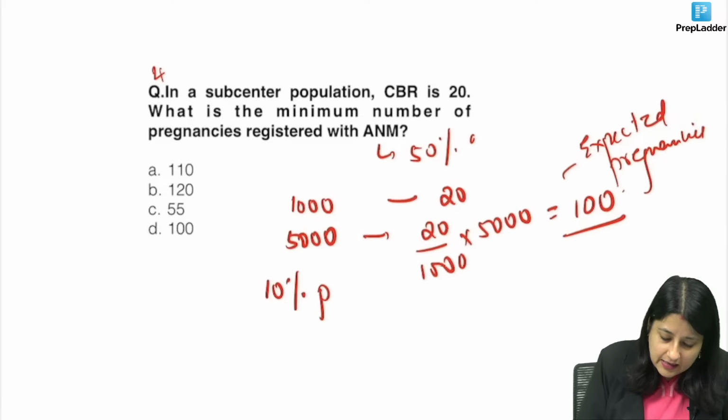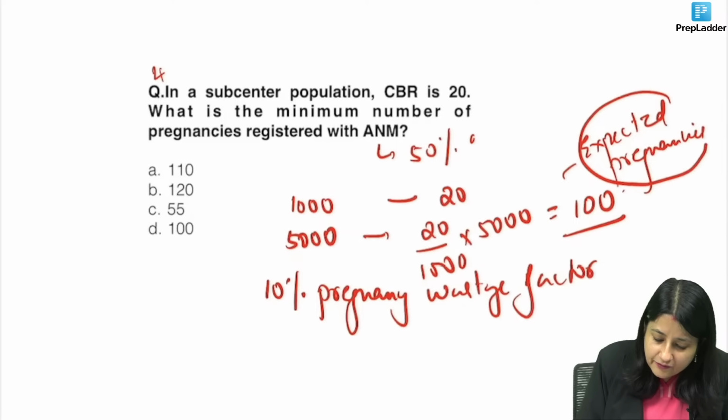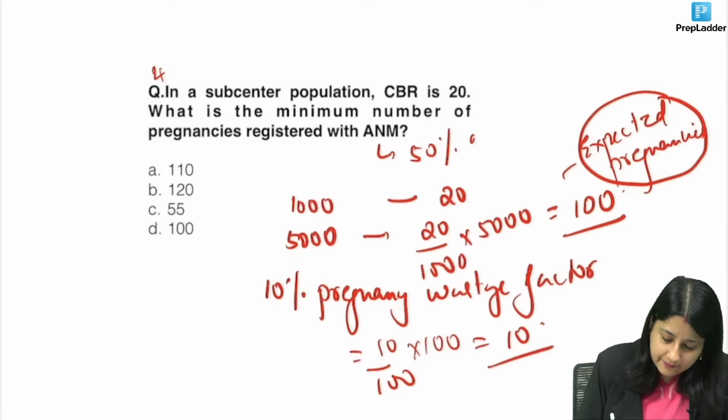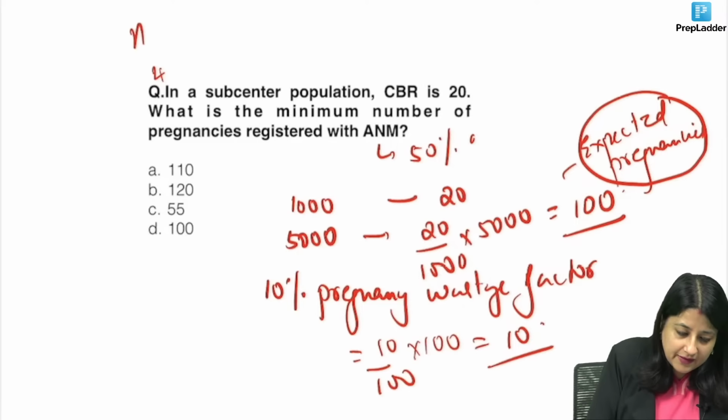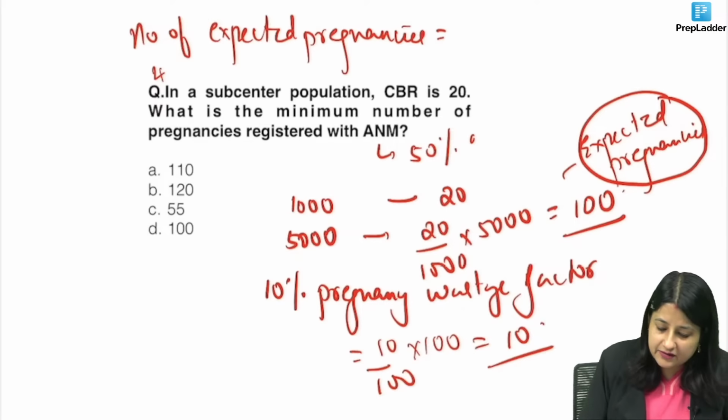आपको हमेशा 10% pregnancy wastage factor लेना है. So 10% of pregnancy wastage factor means we will calculate it from the expected pregnancies. So 10% of 100. How many pregnancy wastage are we expecting? 10. So now what is the number of expected pregnancies, guys? Number of expected pregnancies over here is always, you will add the pregnancy wastage factor.